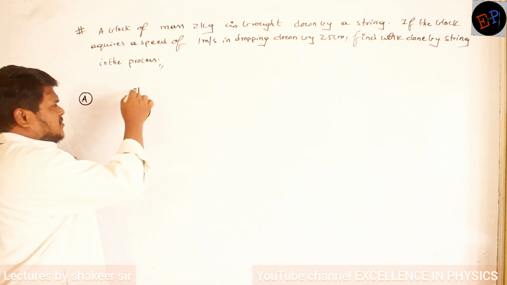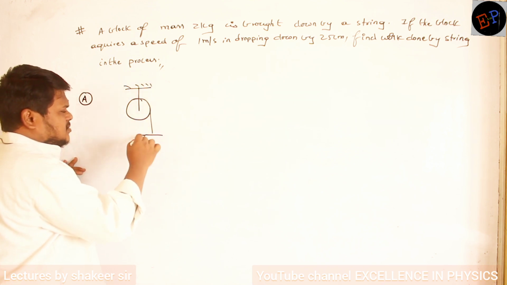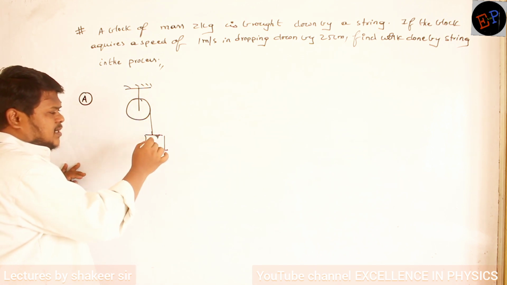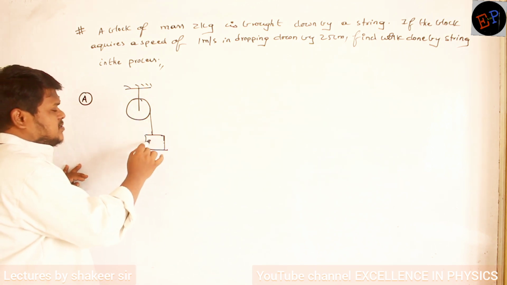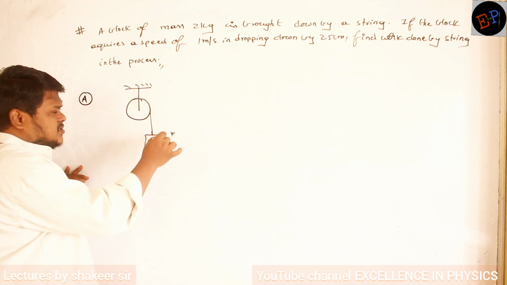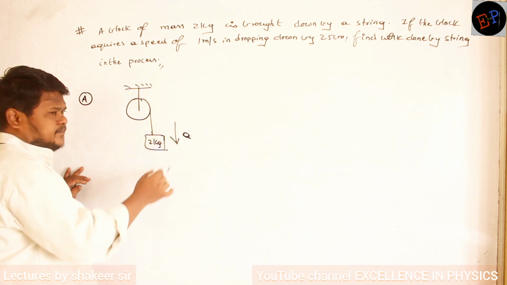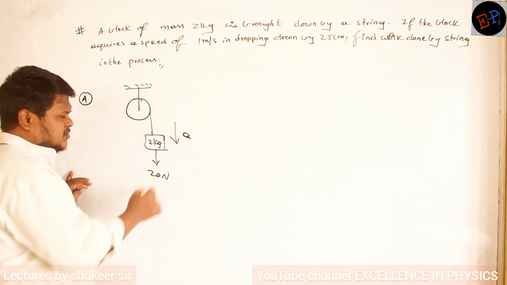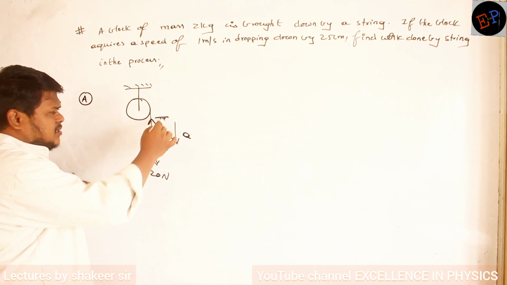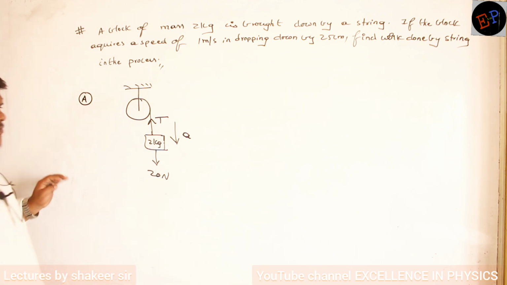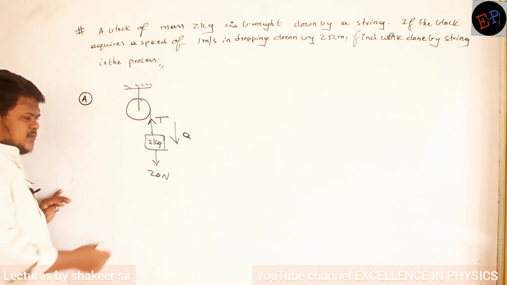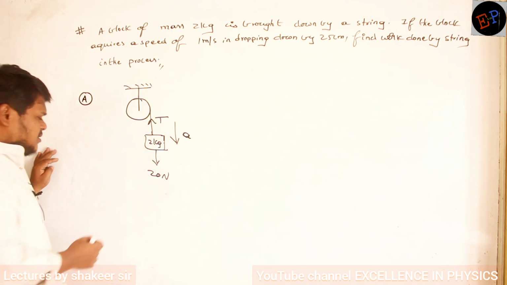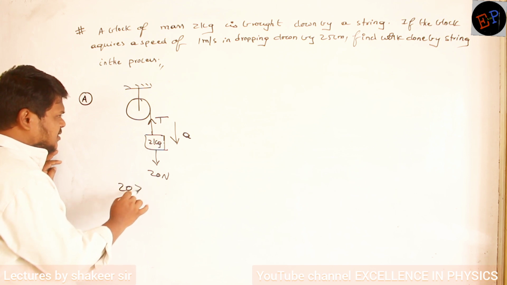For example, if this is a pulley system, then this is a block. So this wire is wound to this pulley, and the other end of the wire is connected to a block of mass 2 kg. If I release this system, it starts accelerating downwards. What are the forces acting on this 2 kg body? First, its weight, 20 Newton, will be pulling the body downwards. Tension will be acting in upward direction. That's it. Now if it is accelerating downwards, it means definitely 20 is greater than tension. If it is accelerating downwards, it means 20 Newton should be bigger than tension.